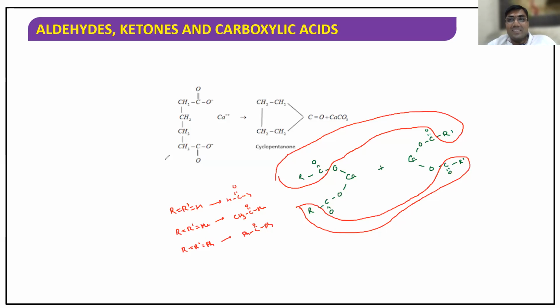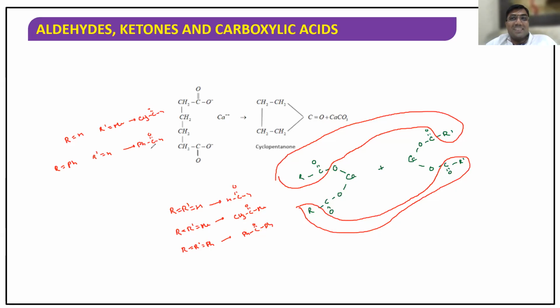Now listen very carefully. If R is equal to H, R dash is equal to Me, what I'm getting? Acetaldehyde, sir. Excellent. Acetaldehyde. Now listen. R is equal to Ph, R dash is equal to H. What I'm getting?